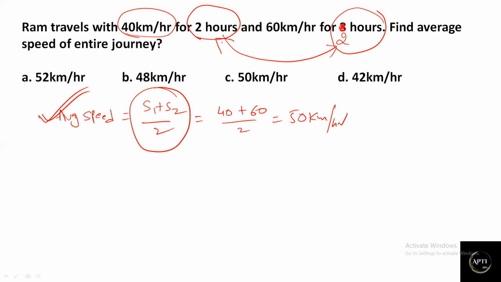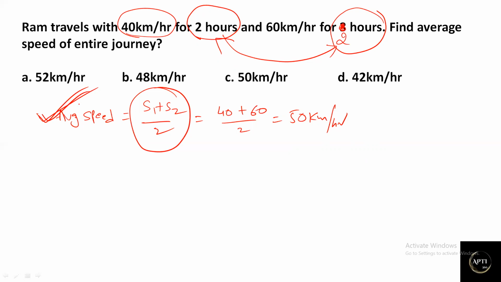Now, in case in the given question the time taken is the same, we can directly tell the answer by taking the normal average, a plus b by 2. We are only considering speeds, correct? So this is the second important method. I hope you all are clear with this.